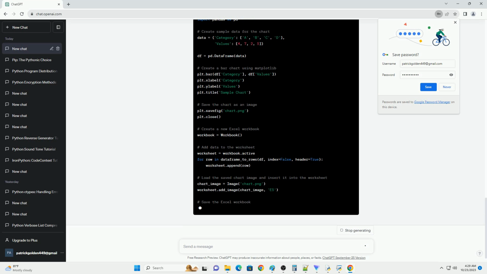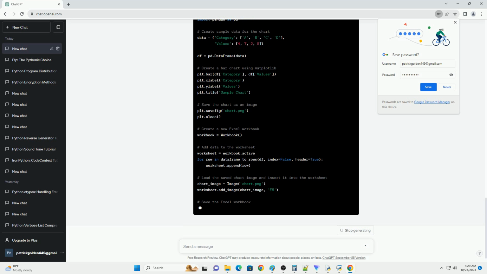Let's start by extracting embedded objects from a Word document. In this example, we're extracting images from the Word document and saving them as separate PNG files. You can also insert embedded objects into Word documents. Here's how you can insert an image into a Word document using python-docx.